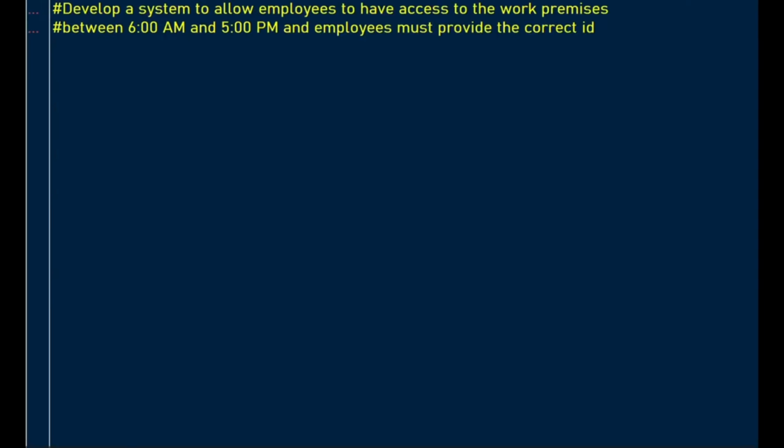Let's have another example. We can combine logical operators and comparison operators within the if statement. So let's develop a system to allow employees to have access to the work premises. They can only have access between 6 a.m. and 5 p.m., and employees must provide the correct ID to access the gate. Here we prompt for the ID from the user. They need to enter the ID.